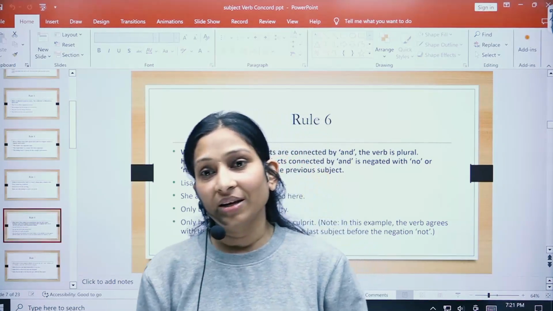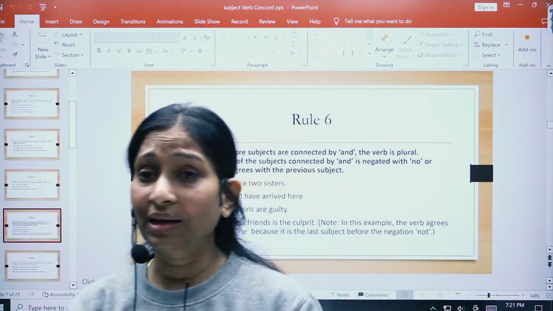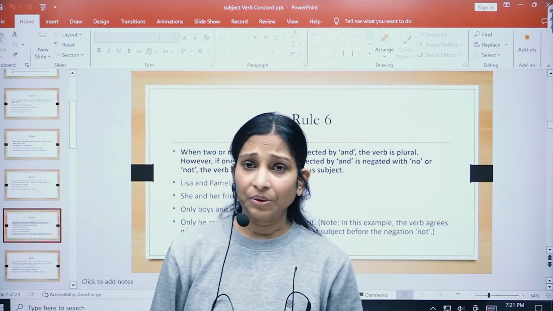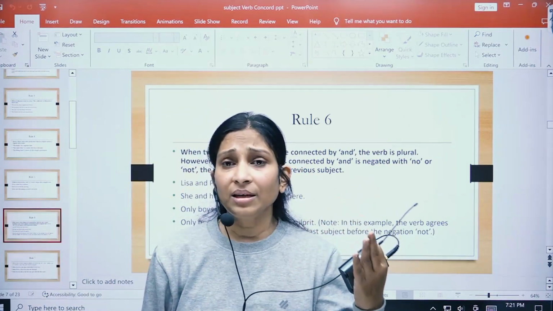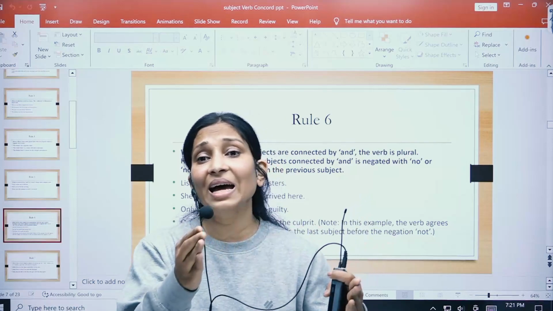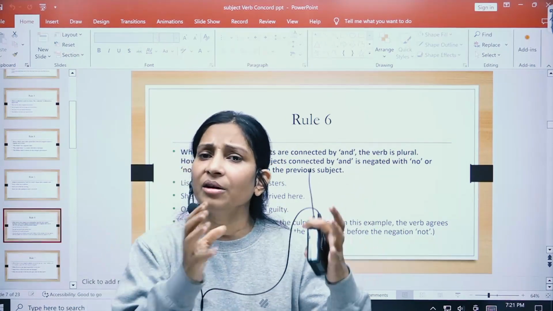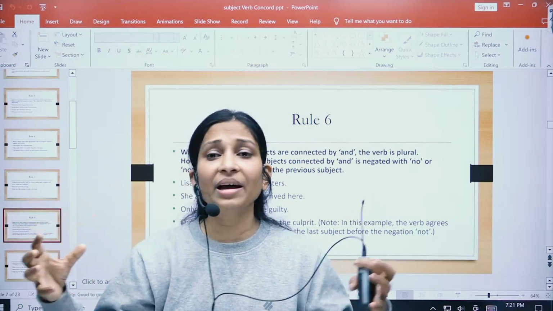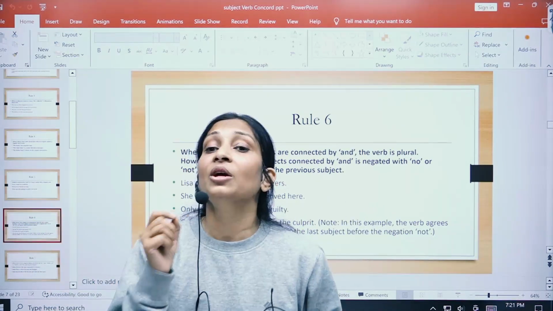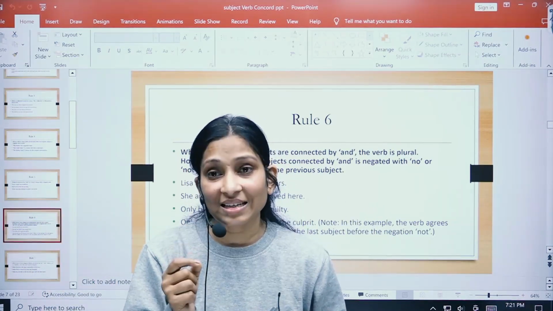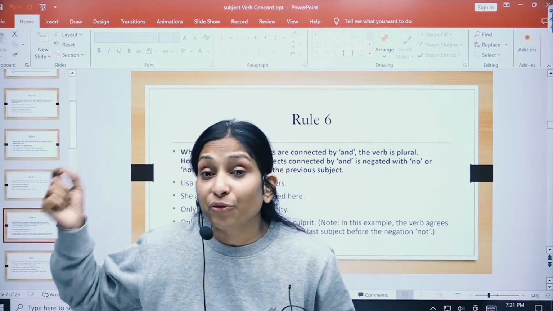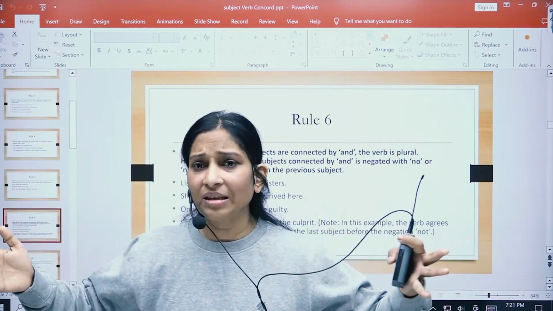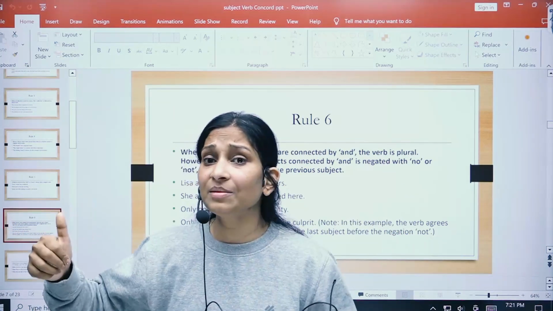Let me tell you one thing, that this applies in idioms as well. Okay, let me explain with examples, right? Let us take the idiom time and tide. Okay, here time is subject 1, tide is subject 2, and I have joined these two subjects using the conjunction and. Now here the verb that we are going to take is plural because I can separate these two and still the idiom stands.